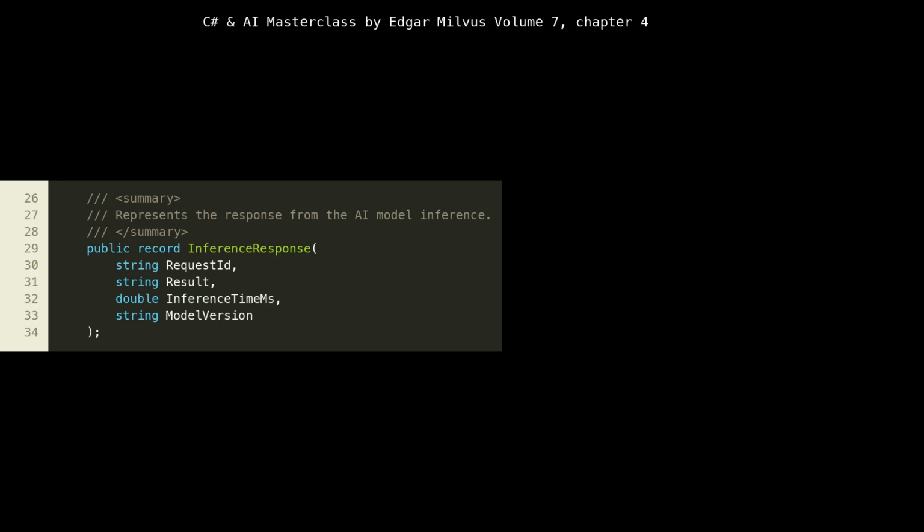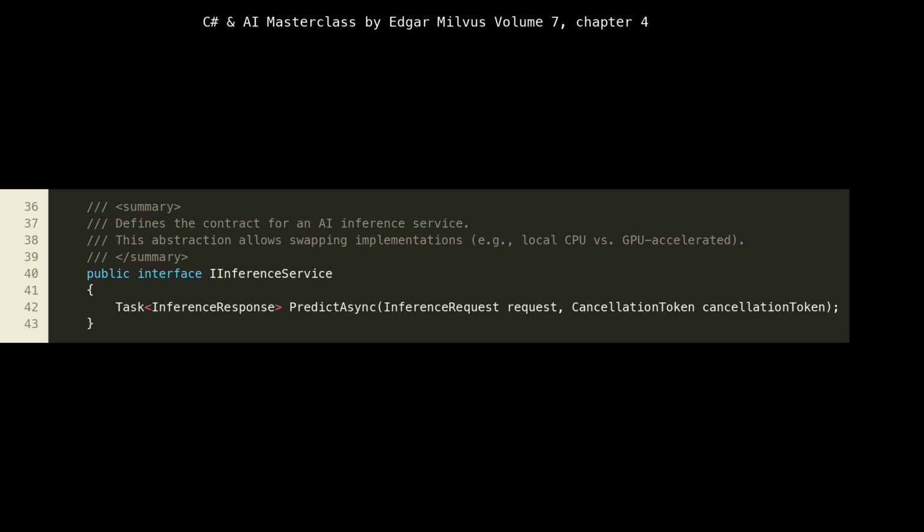Both InferenceRequest and InferenceResponse are designed for clear, self-describing communication between services, aligning with API-first design principles. At lines 36 to 43, we introduce IInferenceService, an interface that defines the contract for our AI inference functionality. This is a critical architectural decision. By abstracting the inference logic behind an interface, we achieve loose coupling.